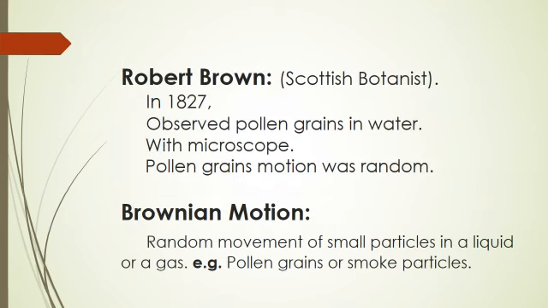Robert Brown was a Scottish botanist. In 1827, he used a microscope to observe some pollen grains in water. He found that the pollen grains were moving about in the water randomly. This random movement was called Brownian motion. What is Brownian motion? Random movement of small particles in a liquid or a gas. For example, pollen grains or smoke particles.